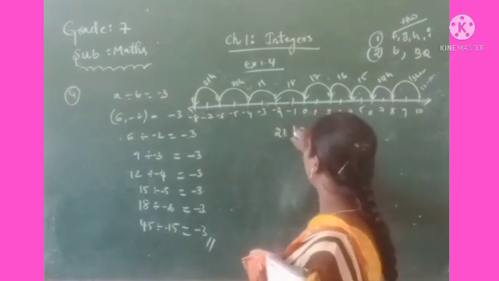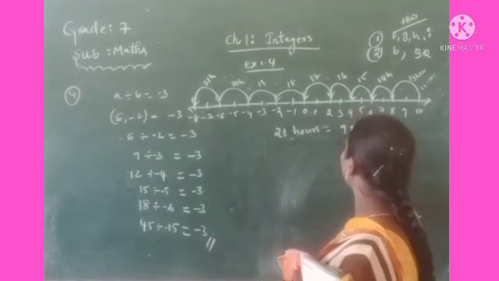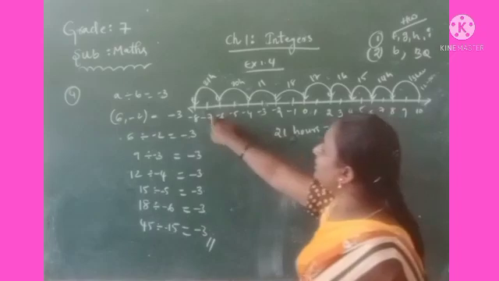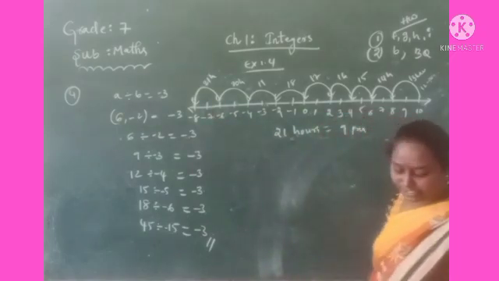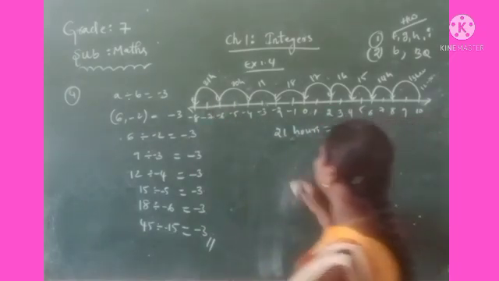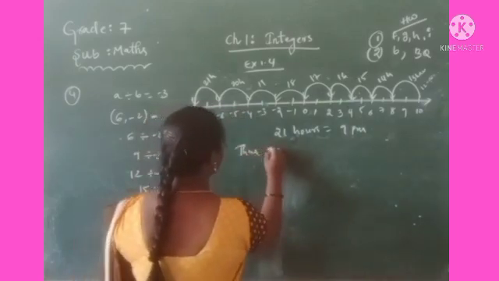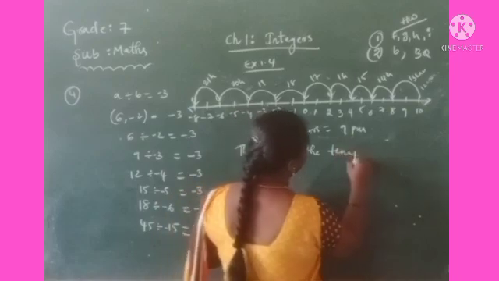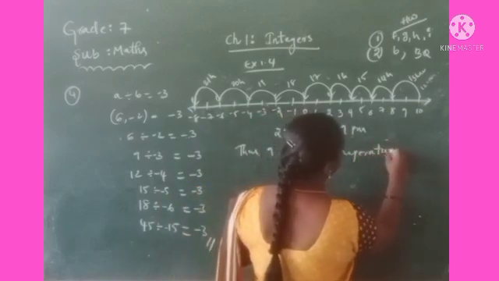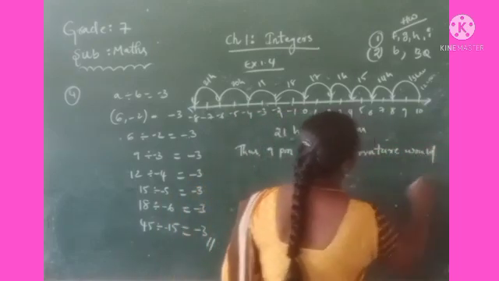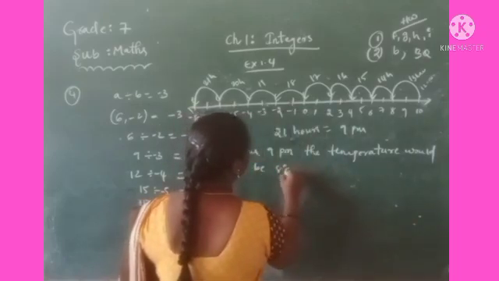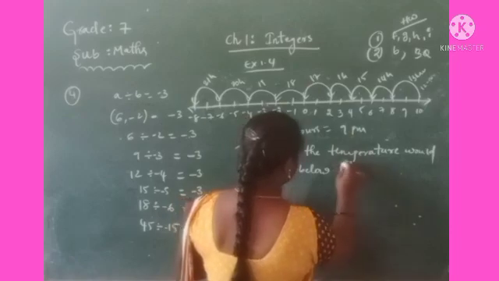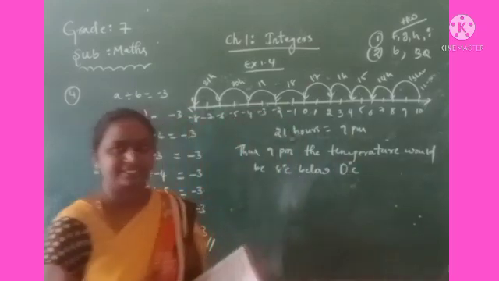Very good. 21 hours is nothing but 9 p.m. At 9 o'clock the temperature will be minus 8 degrees Celsius. So thus we write here, at 9 p.m. the temperature will be 8 degrees Celsius below 0 degree Celsius.